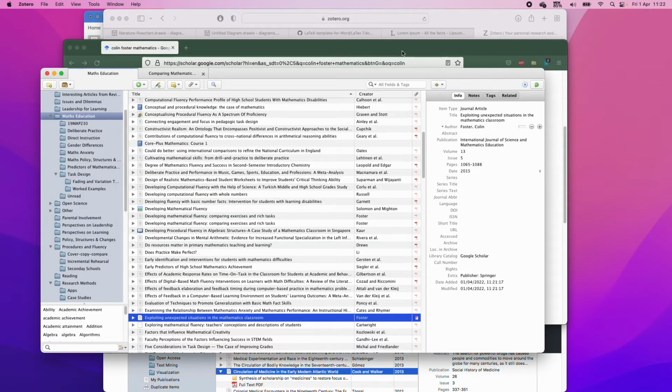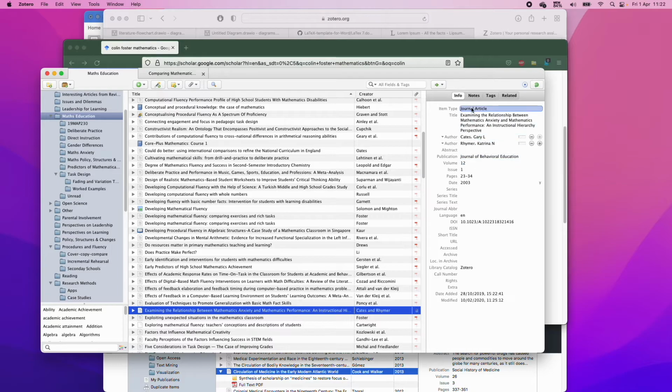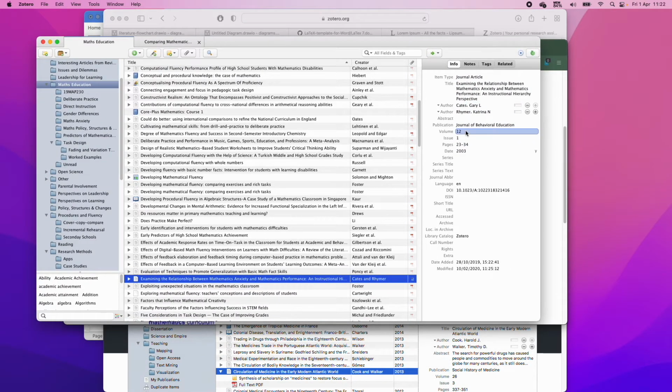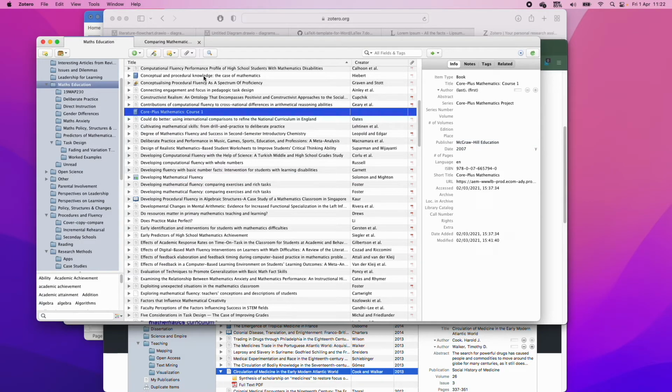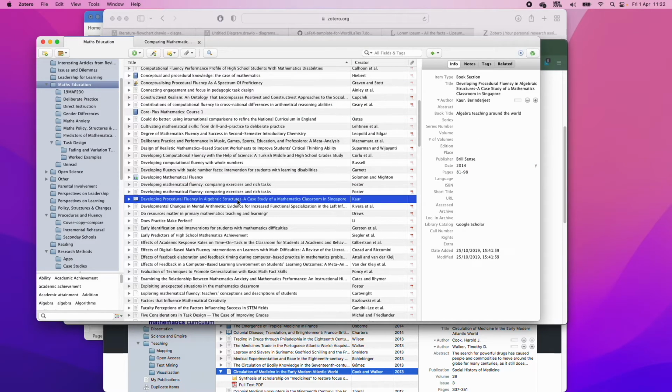Okay, so we've got all the papers that we want, and we would like to reference them in the body of our text. Just before we do that, as you can see here, there's info about each of the papers. Zotero does a pretty good job of getting the metadata, but sometimes it won't be perfect. For example, this is a report, or a magazine article, and sometimes you're going to have to update these, right? I think these ones are okay. I can't actually find a bad one.